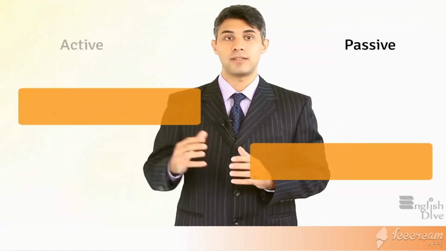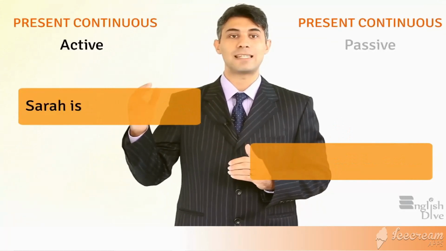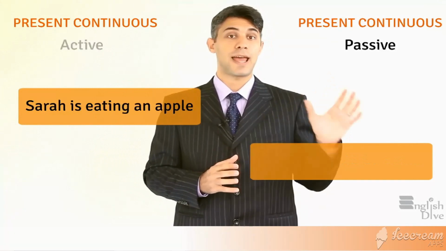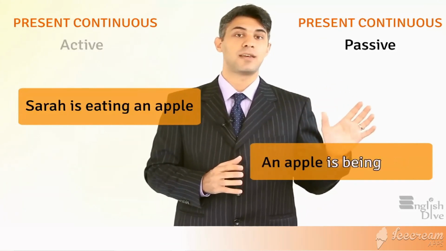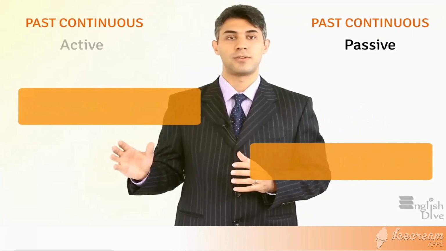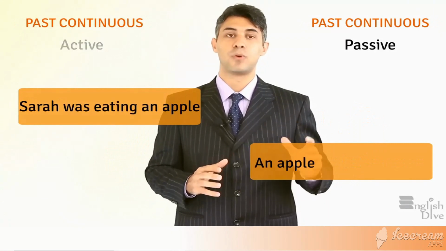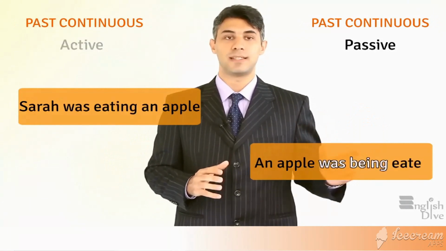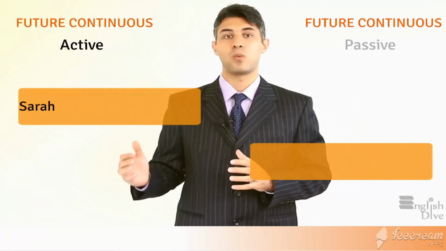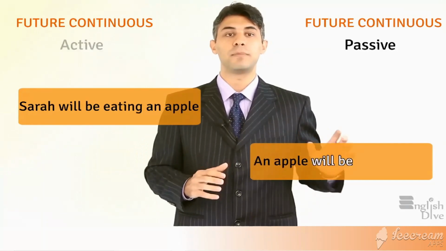Let's look at the continuous tenses. Present continuous. Sarah is eating an apple. Becomes an apple is being eaten. Past continuous. Sarah was eating an apple. An apple was being eaten. Future continuous. Sarah will be eating an apple. An apple will be being eaten.